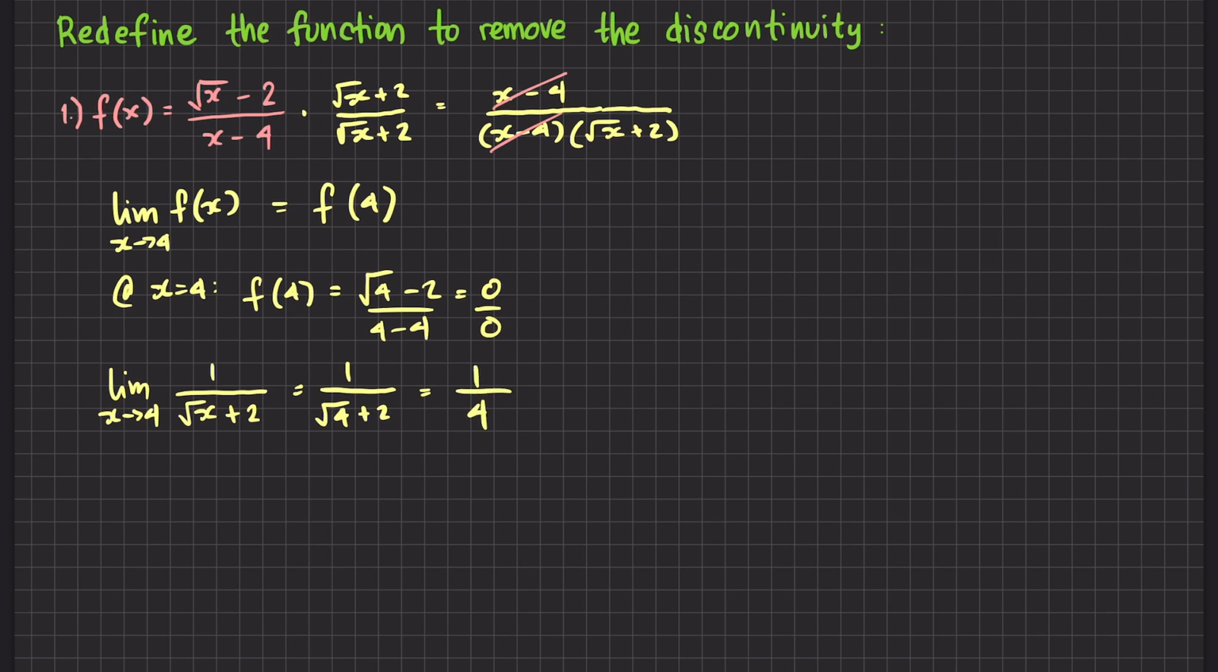So, what remains is to redefine our new function. Let's call it f sub 1 of x to be equal to the original expression, square root of x minus 2 all over x minus 4, whenever x is not equal to 4, and for the function to be equal to 1/4 whenever x is equal to 4. So, it turns out it has a removable discontinuity, and we removed it by redefining the function.